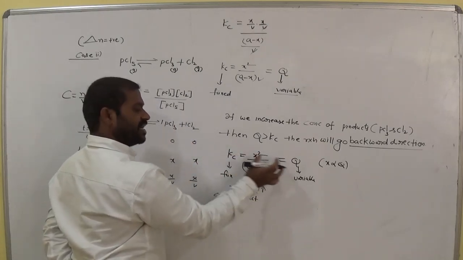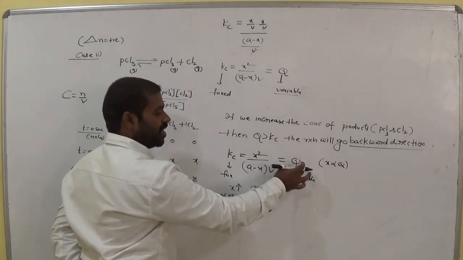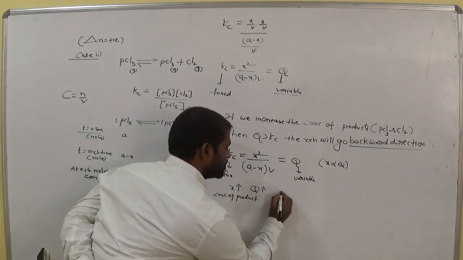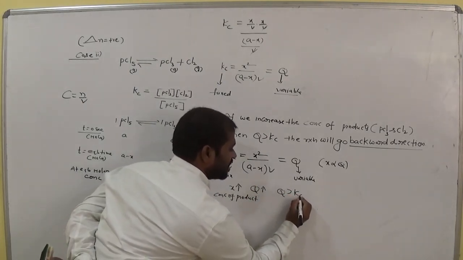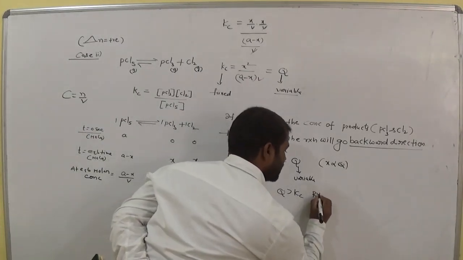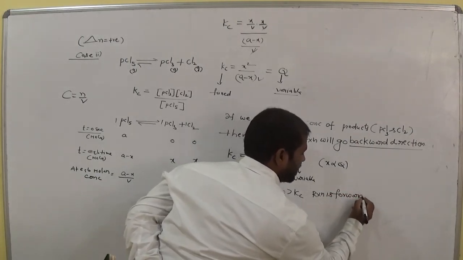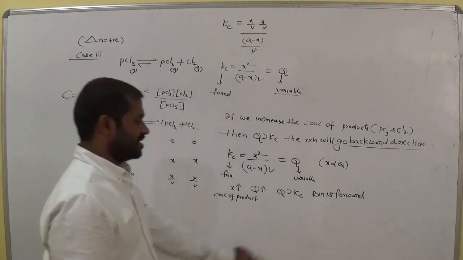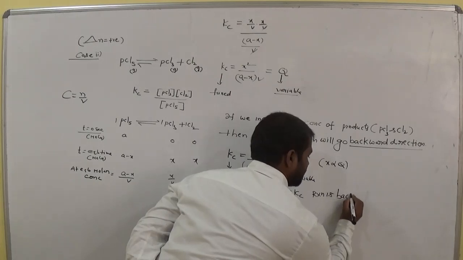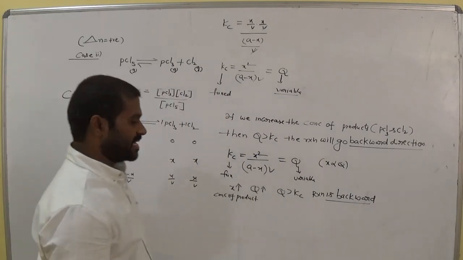So now Kc equals Q. Here what happened? When we increase the concentration of the products, the value of Q increases. That means Q is greater than Kc. Q is greater than Kc. Then the reaction is backward. The reaction is in the backward direction, that is the reverse reaction.